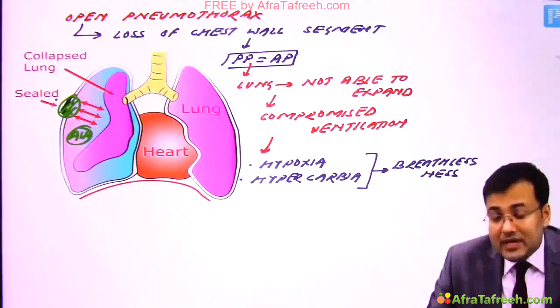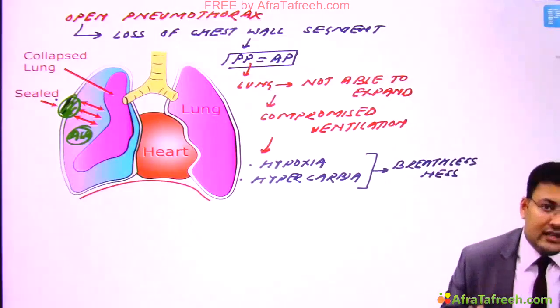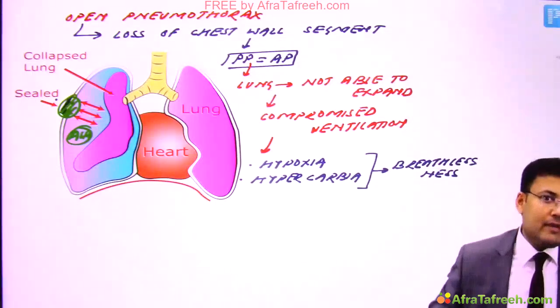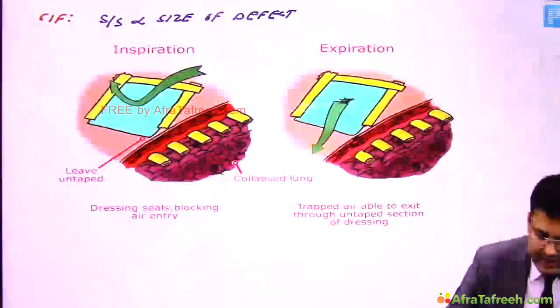What is the treatment of choice? Obviously, we have to close that defect, and we have to insert the ICD away from the defect. So how do we manage? First, see the clinical features. In these patients, signs and symptoms are directly proportional to the size of defect. And see the management.